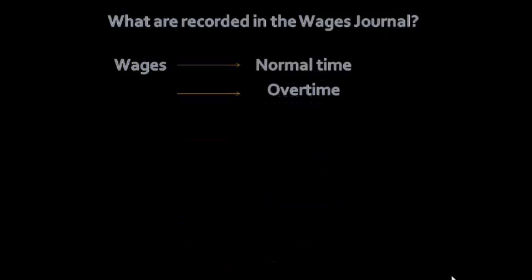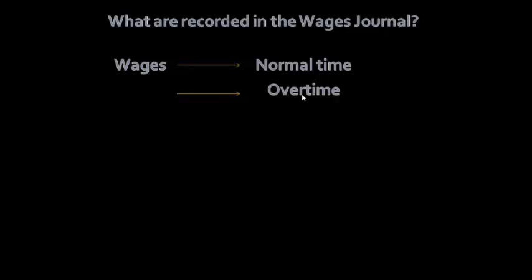Well, the first question we need to ask is, what is recorded in the Wages Journal? Firstly, there are of course the wages, and this will consist of normal time and overtime. Your normal time will be your rate multiplied by the hours that you work, and your overtime will be your normal time multiplied by either 1.5 or 2. It just depends upon the question.